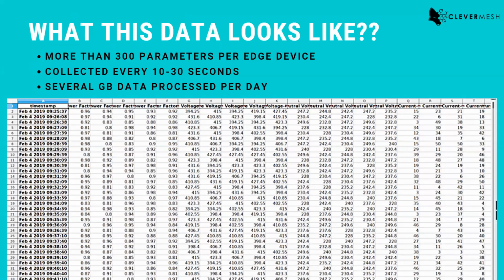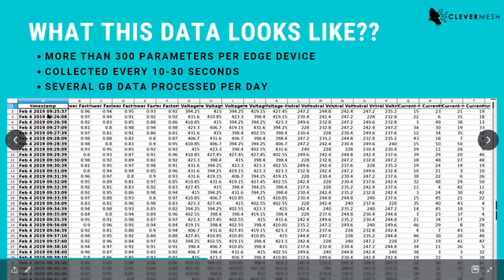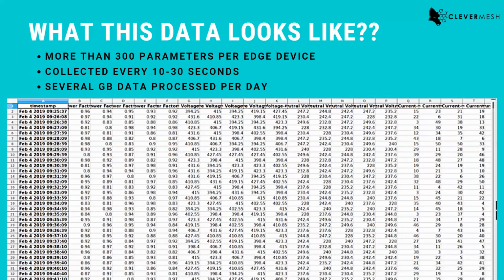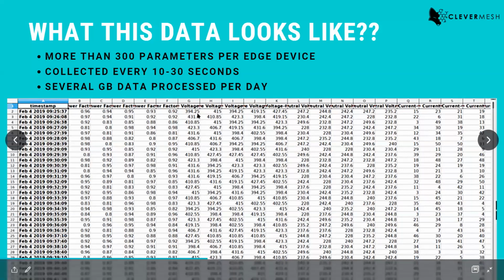At first look, you'll just think it's useless or it's garbage. But when you go deeper into it, you can see on the left hand side there are a couple of timestamps, right? Then there are parameters. So I have simplified this. The raw data is not actually like this, but this is a CSV format, which is a comma separated file, right? And you can see all the parameters.